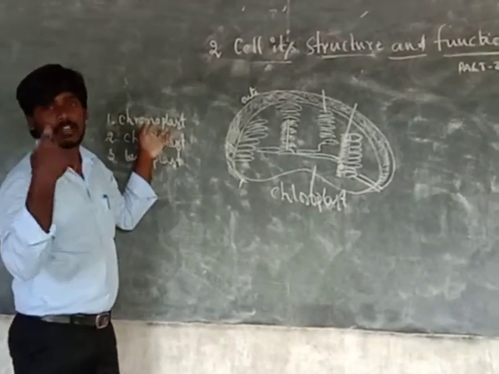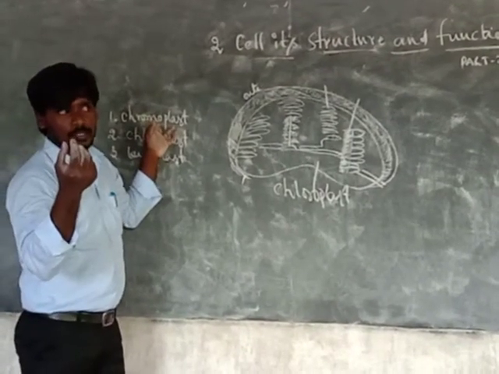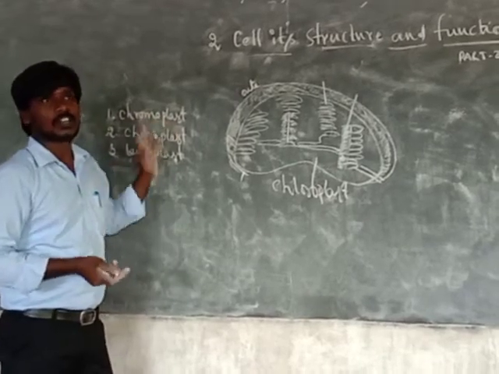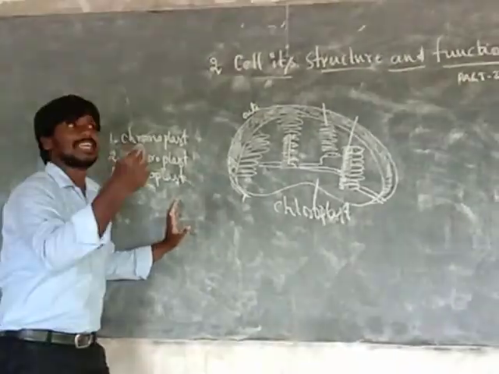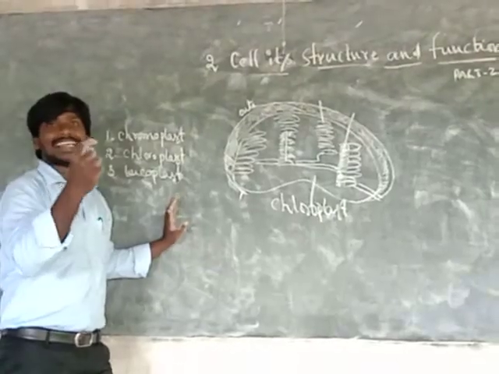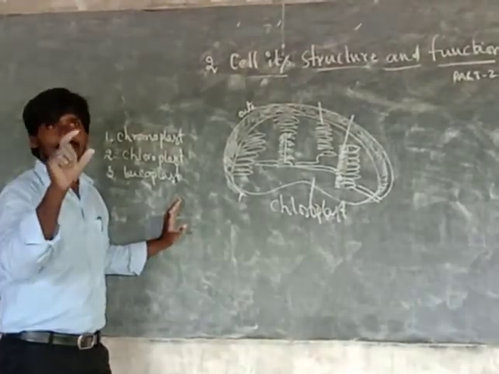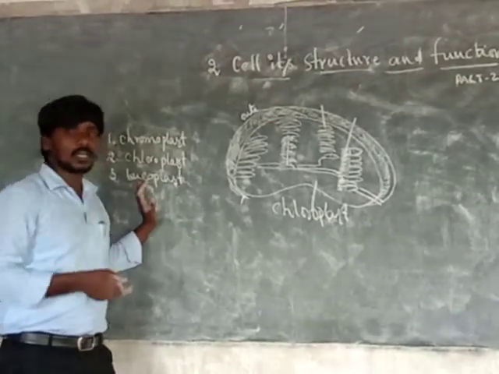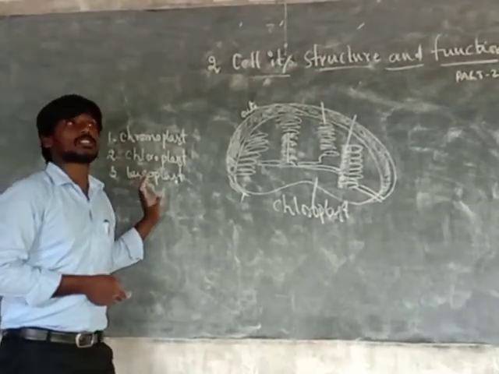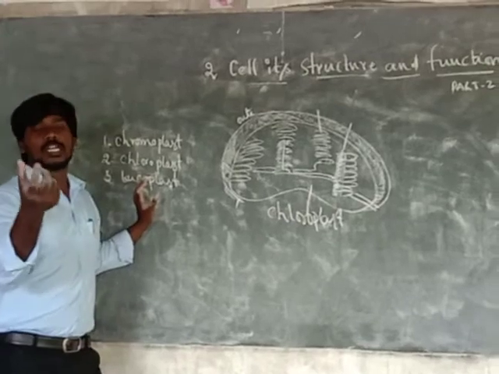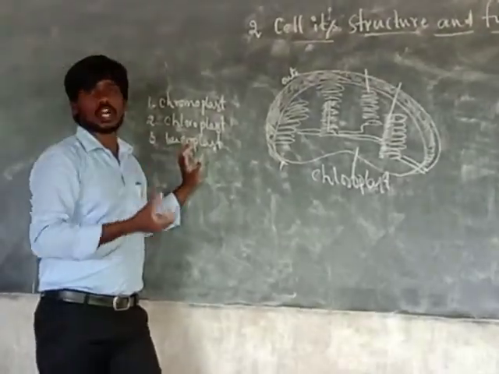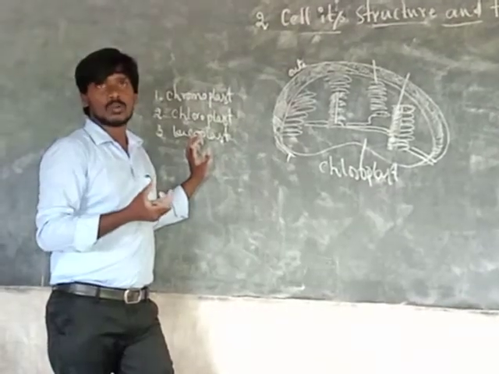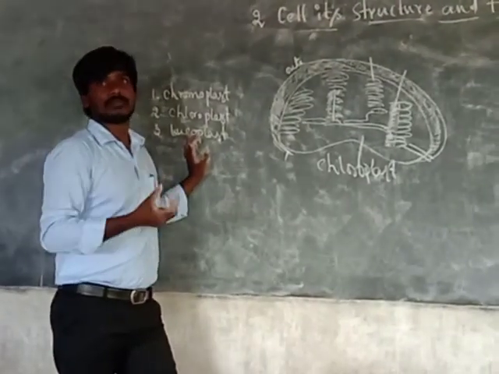And one more example, tomato. First it is green in color, after that yellow, and after that red. So those are the fruits with different colors. And flowers also. Some flowers are yellow, like marigold. Some flowers are white, like jasmine, lily, and chrysanthemum.